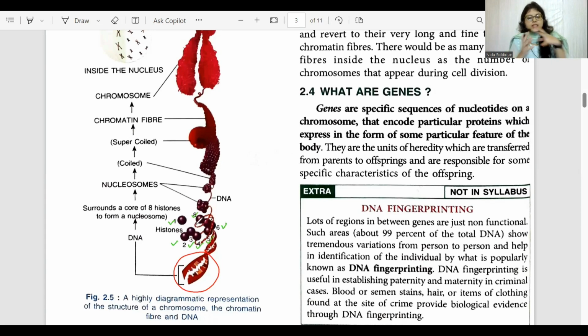Once it is coiled, this single unit will be called a nucleosome. Similarly, lots of nucleosomes are formed. Look over here. These nucleosomes will start coiling and see how they are being supercoiled. Finally, it will form the chromatin fibers, and whenever the cell is about to divide, it will result in the formation of chromosomes, and it will be present inside the nucleus.